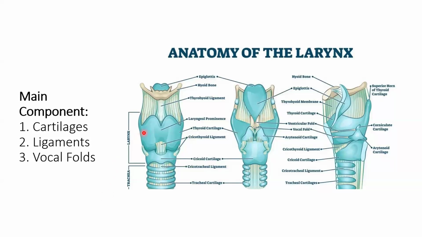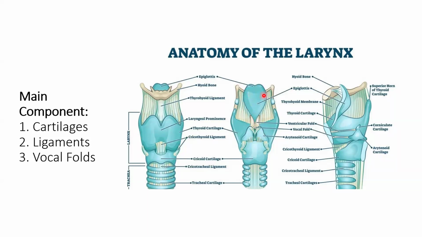On this picture, the first main cartilage is the thyroid cartilage. This is the largest cartilage that forms the prominence in the neck, and this area is like the Adam's apple in men, like we always say. And there is the cricoid cartilage, a ring-shaped cartilage located below the thyroid cartilage. Then, in here, there is the arytenoid cartilage, a small cartilage that controls vocal cord movement. And then there is the epiglottis.